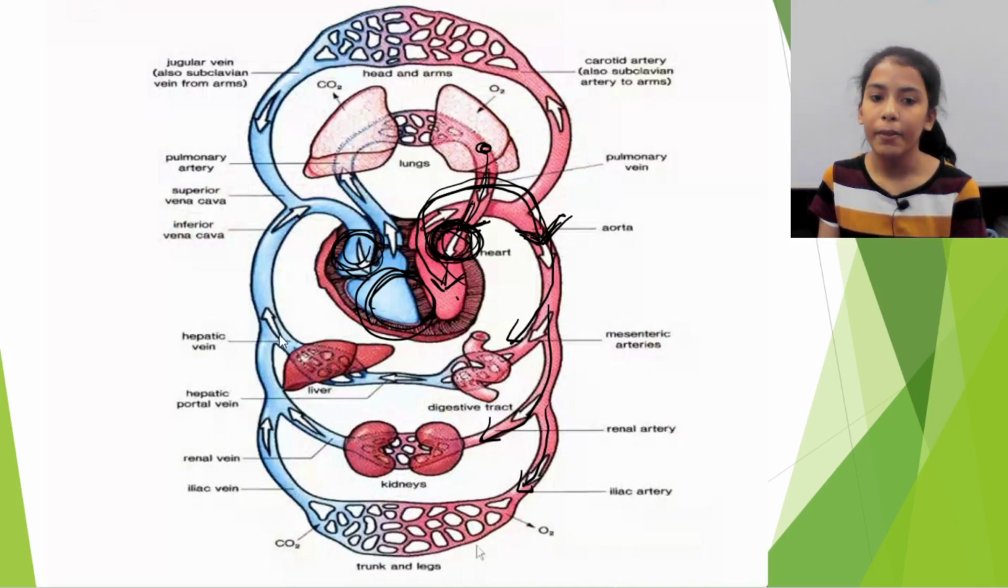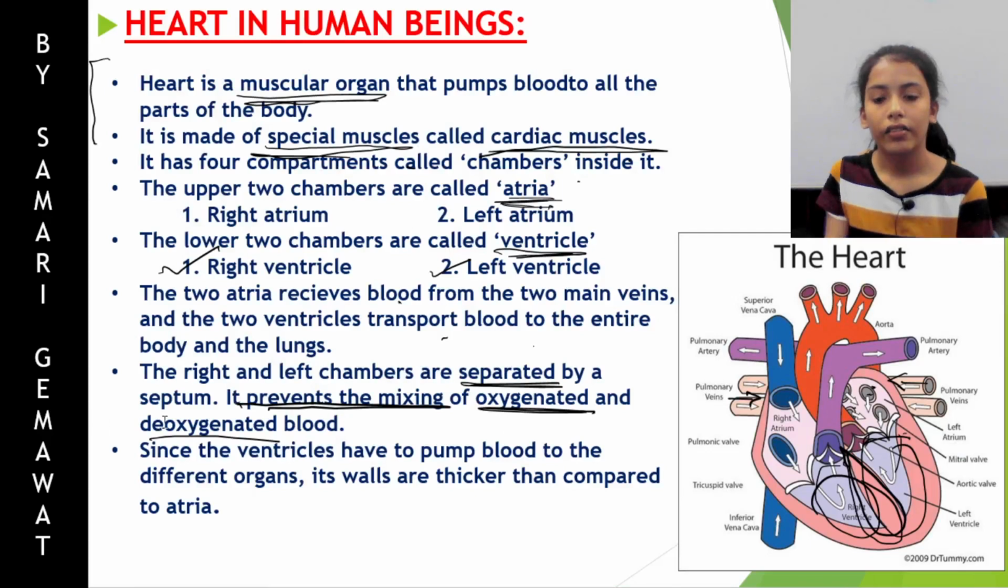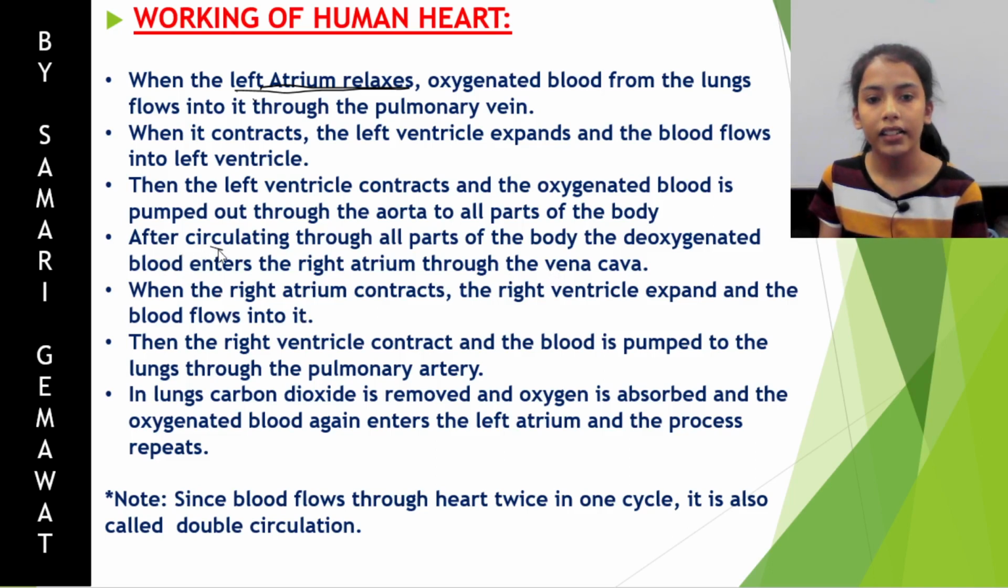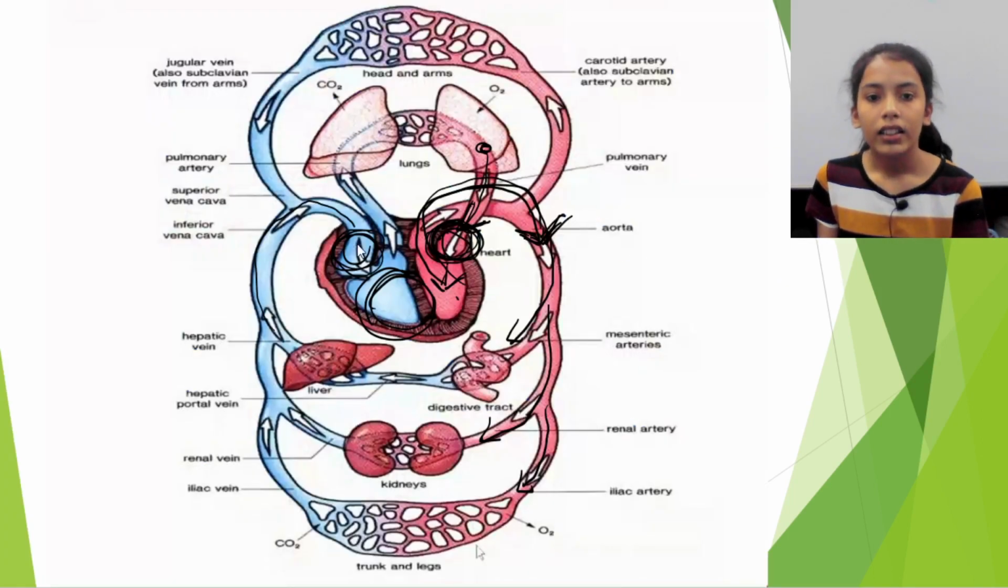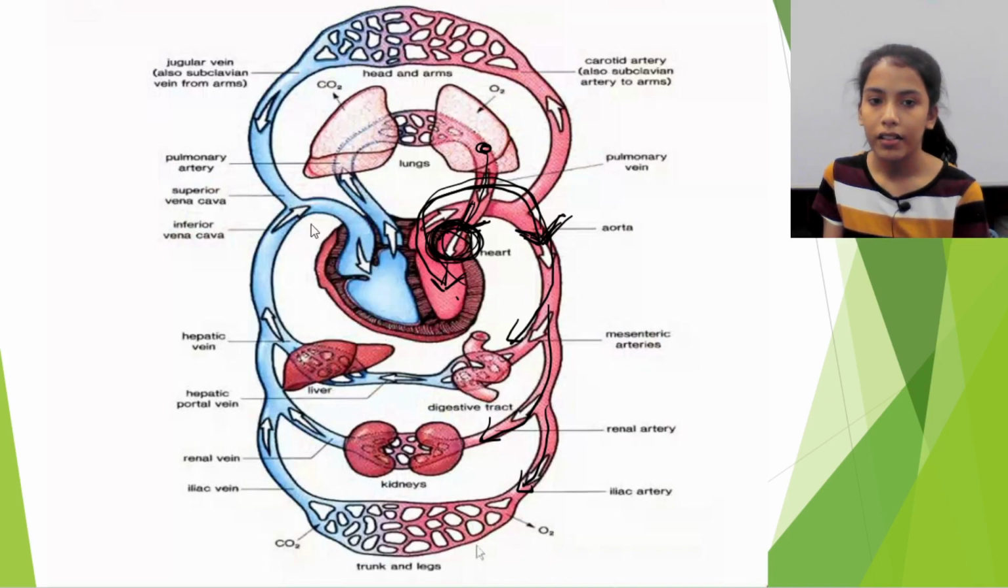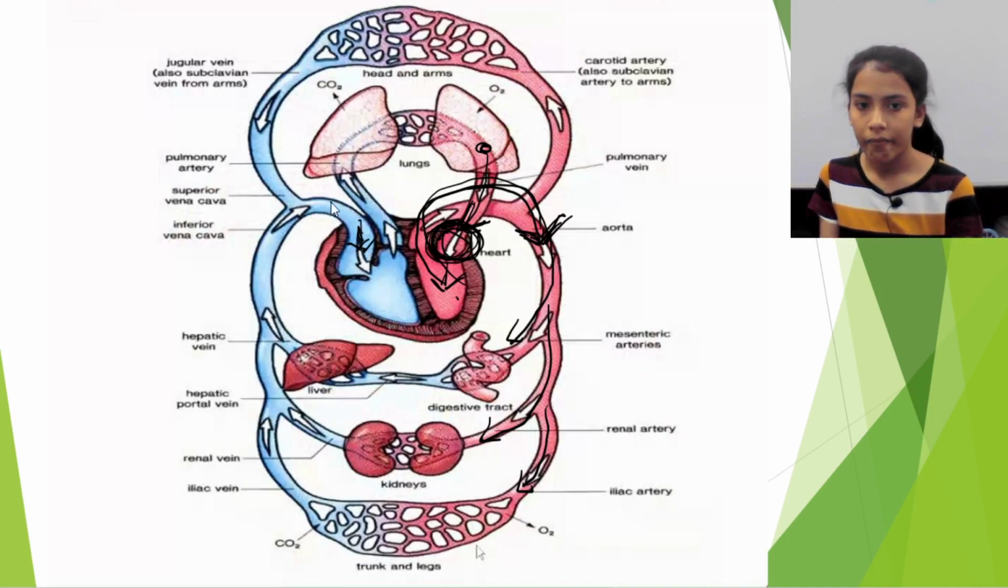After circulating through all parts of the body, the deoxygenated blood enters the right atrium through the vena cava. Now what is the vena cava? Vena cava is a vein.